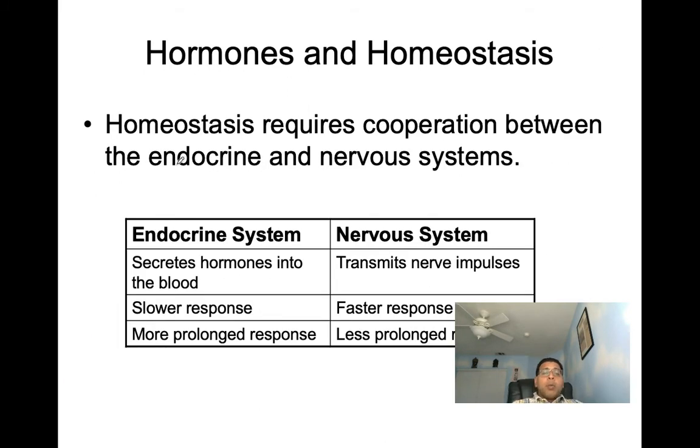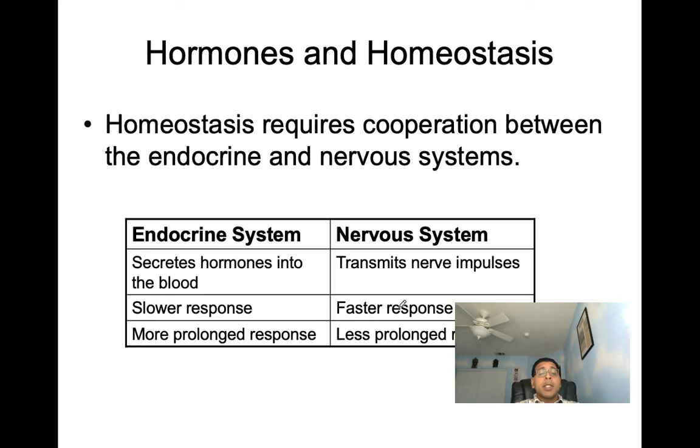So when we talk homeostasis, homeostasis is going to require the cooperation between both the endocrine system and the nervous system. So here let's compare the two systems to one another. When we talk endocrine system, the endocrine system secretes hormones into the blood. The nervous system is going to transmit nerve impulses. The endocrine system we can see has a slower response. It's going to take a little bit longer to get going.